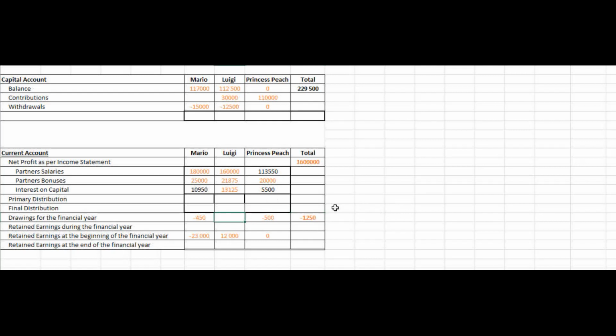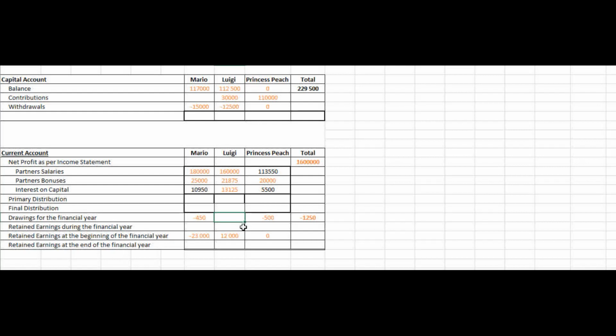And now we'll have to work back to get Luigi's amount, and that'll equal negative 1,250 Rand, and we will have to plus the amounts of Princess Peach and the amounts of Mario in relation to drawings. Sorry, not plus, minus them, so that's incorrect.